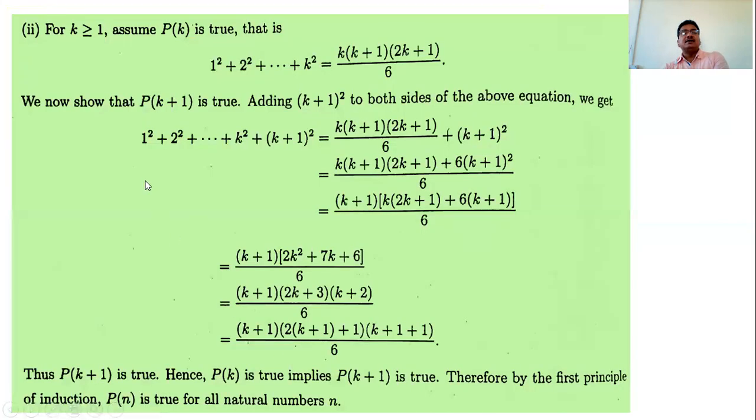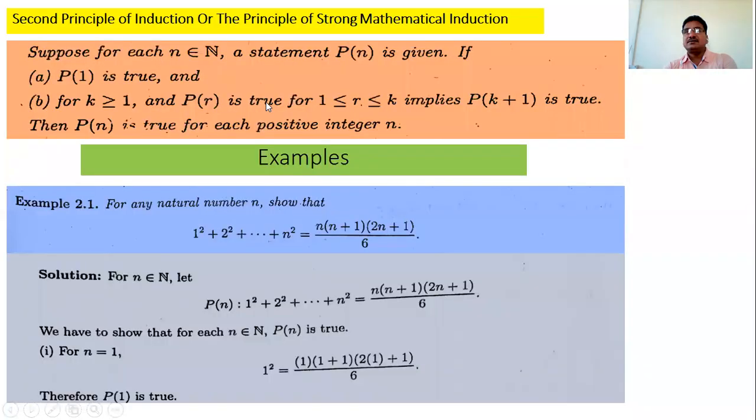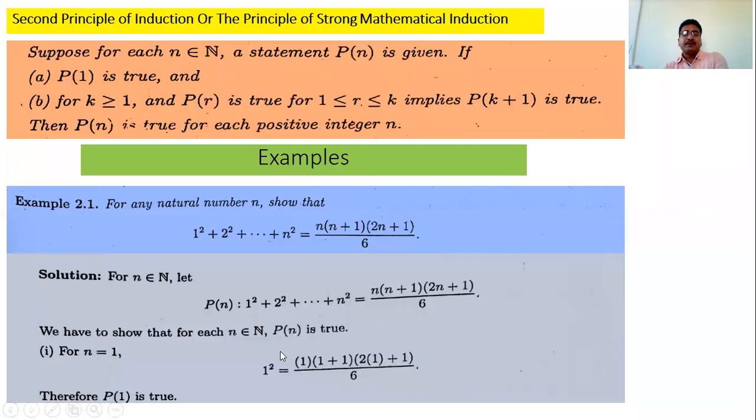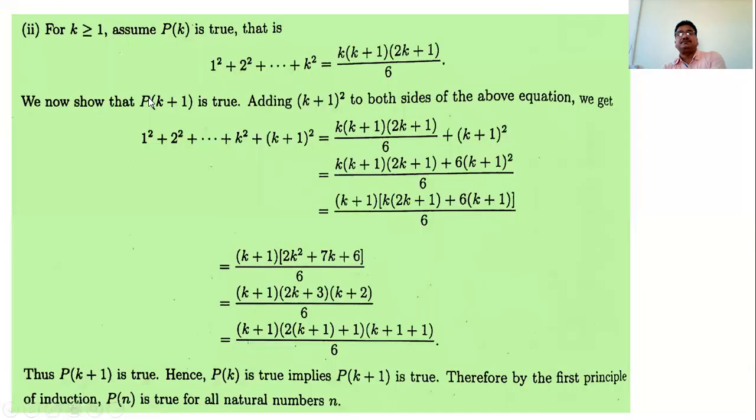Then the second step is: assume Pk is true. That is, substitute n as k. And then what do we have? 1 square plus 2 square plus up to k square is equal to k into k plus 1 into 2k plus 1 by 6. That is, substitute n is equal to k in this P(n). And this is our assumption.